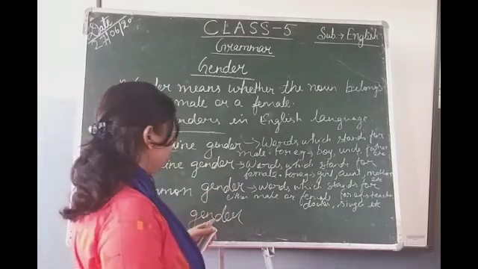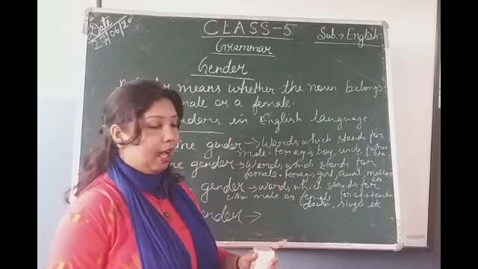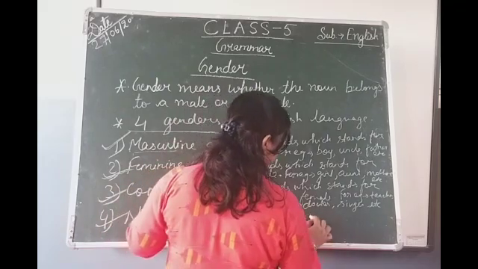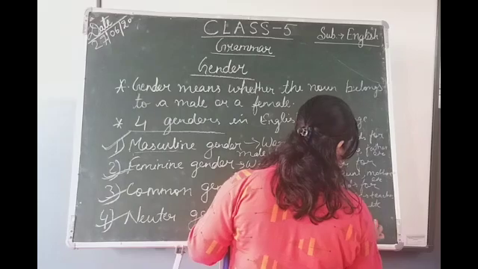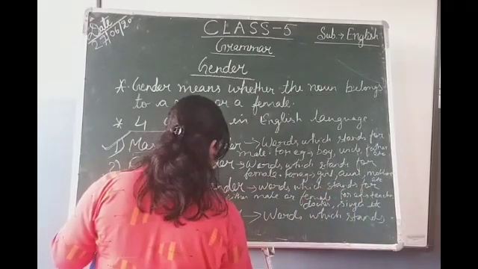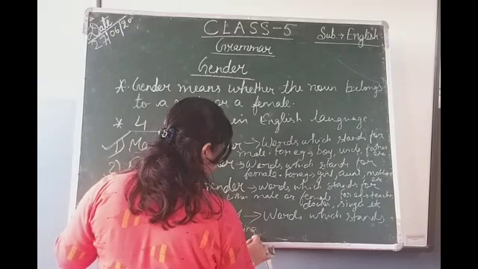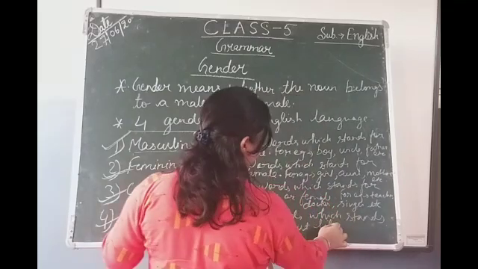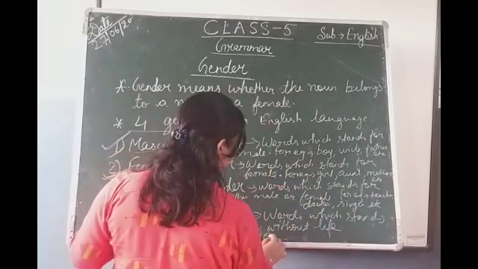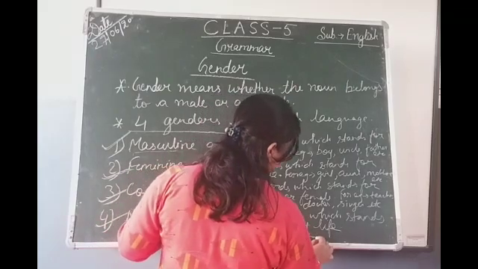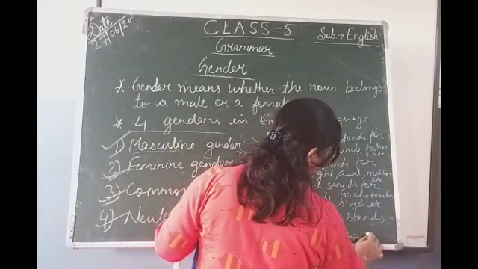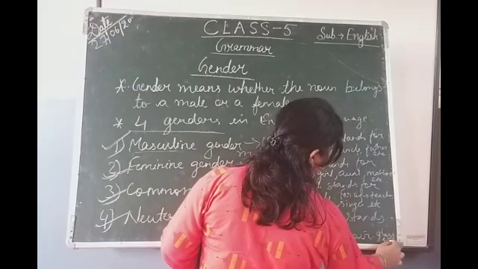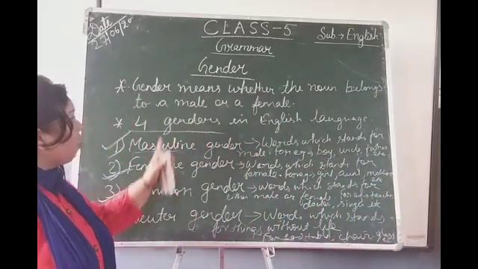Okay, and the last one is neuter gender. Neuter gender means the words which stand for things without life. Okay, it means that they are non-living things. So the words which stand for things without life are called neuter gender. For example, table, chair, glass, etc. So it is very clear to you all what gender is.